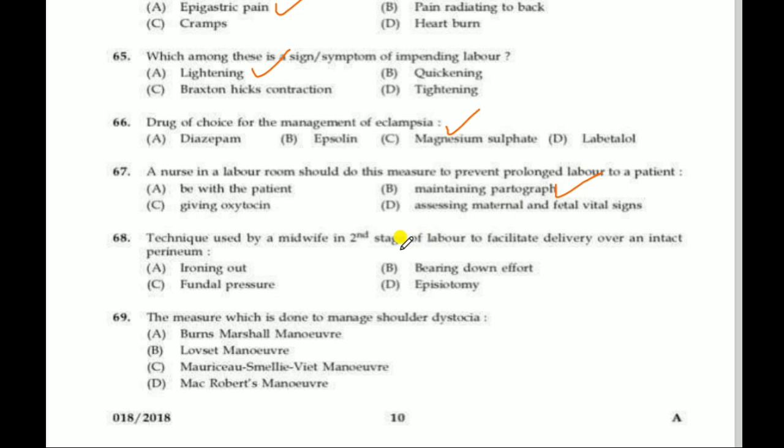Next question, technique used by a midwife in second stage of labor to facilitate delivery over an intact perineum. Ironing out. Ironing out is the technique used by a midwife in second stage of labor to facilitate delivery over an intact perineum. Next question, the measure which is done to manage shoulder dystocia. Correct answer is McRoberts maneuver. McRoberts maneuver is a measure which is done to manage shoulder dystocia.